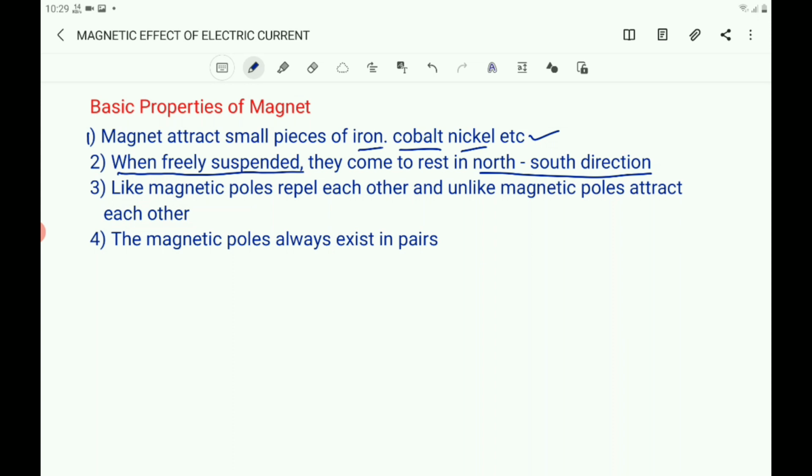The magnetic poles always exist in pairs. If a north pole is there, there must be a south pole, and each magnet has a north and a south pole. Now let us observe the basic properties one by one.